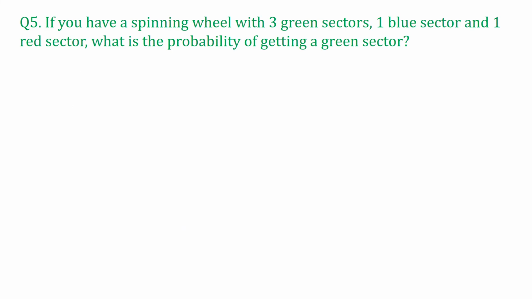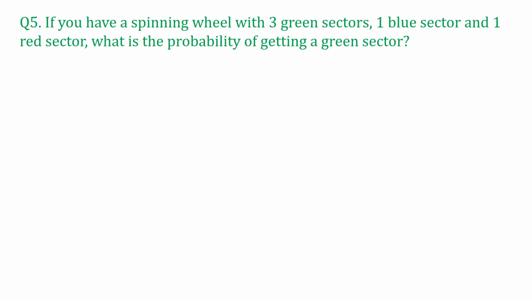Question 5 says, if you have a spinning wheel with 3 green sectors, 1 blue sector and 1 red sector. This sort of question I've explained in the introduction as well. 3 green, 1 blue and 1 red. So in total there are 5 sectors. So what is the probability of getting a green sector? What is the number of green sectors? That is 3. And what is the number of total outcomes?